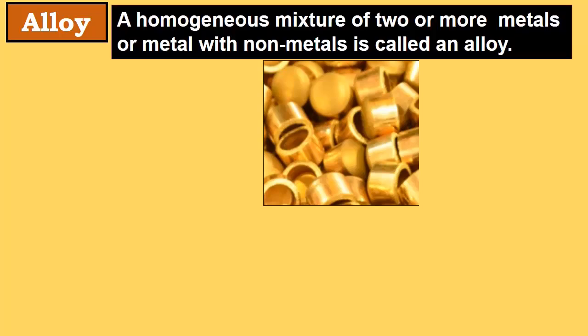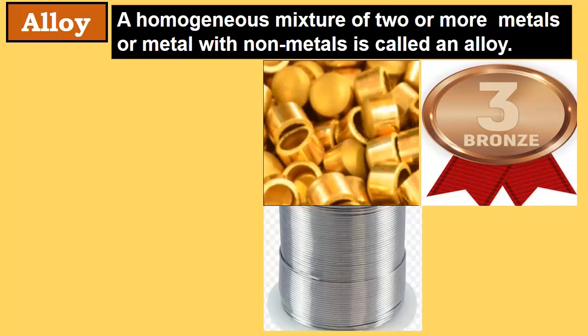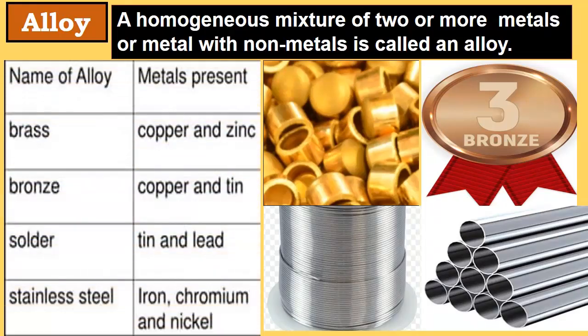A homogeneous mixture of two or more metals, or a metal with a non-metal, is called an alloy. You learn about the bronze medal, right? You have seen this as a solder material. The steel. So all the steel which we are using, the brass, the bronze, the solder, they are the best examples of an alloy. Brass is made up of copper and zinc, bronze of copper and tin, solder of tin and lead, and stainless steel of iron, chromium and nickel.